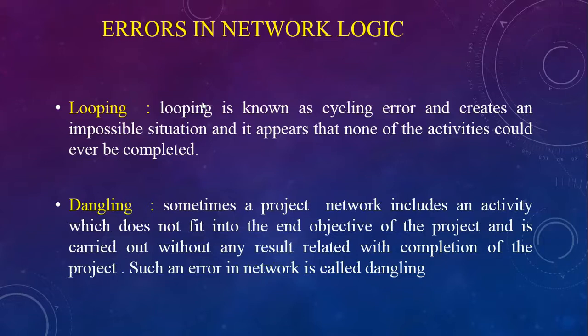Now, dangling. Sometimes a project network includes an activity which does not fit into the end objective of the project, and it is carried out without any results related to the completion of the project. Such an error is called dangling. Just like looping, where some of the activities are not completed, in dangling some of the activities do not fit the objective of the network. So such kinds of errors also occur in network logic: looping and dangling.